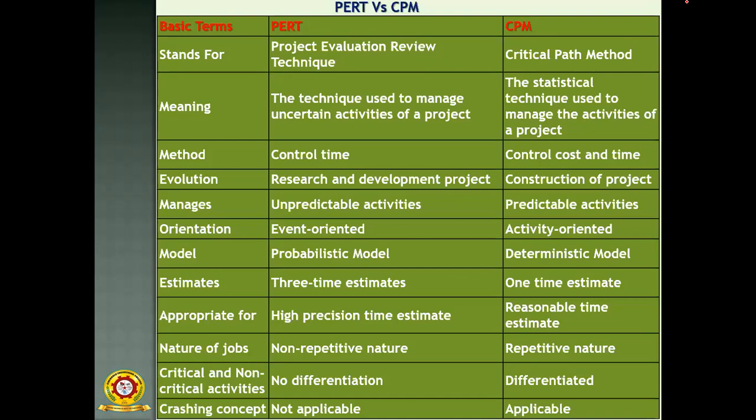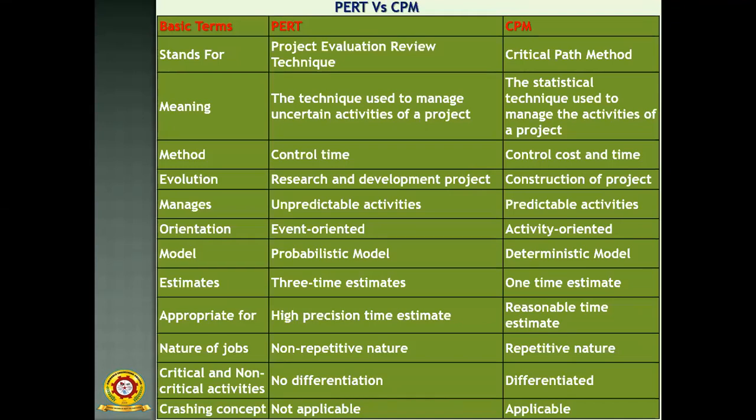Then PERT manages unpredictable activities, and CPM manages predictable activities, because there is probability involved. So in PERT we are managing the unpredictable activities, and in CPM we are managing the predictable activities, what you can expect. Unpredictable means you are not expecting anything, unexpected things. Then in orientation, PERT is event oriented and CPM is activity oriented. So we use PERT on the basis of events, and CPM is based on activities.